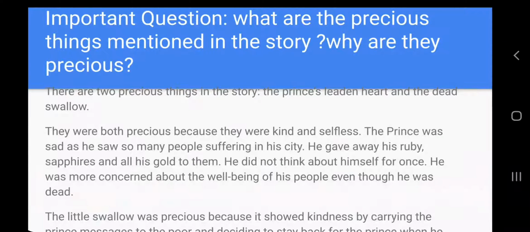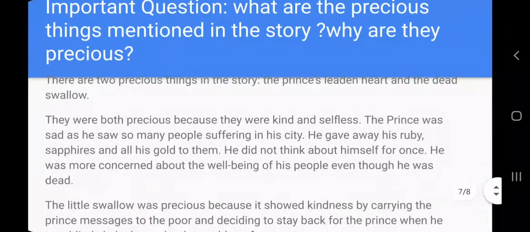The prince was sad as he saw so many people suffering in his city. He gave away his ruby, sapphires, and all his gold to them. He did not think about himself for once. He was more concerned about the well-being of his people, even though he was dead.